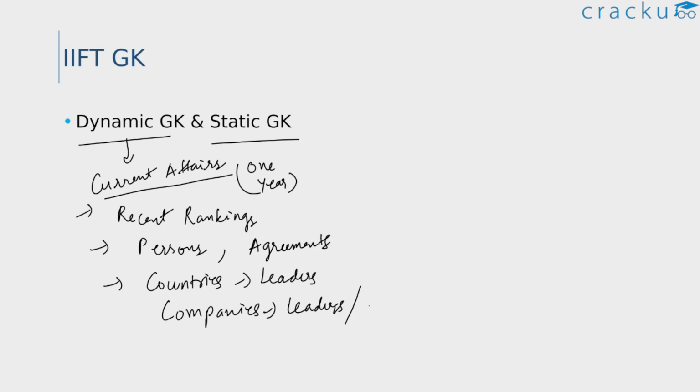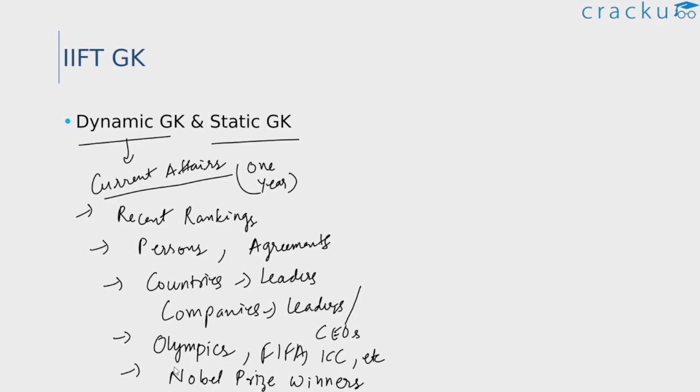or CEOs. Also do learn about the venues that have been selected to host the Olympics, Commonwealth Games, and the major tournaments such as the FIFA World Cup, the ICC World Cup and so on. And also do read about things such as the Oscar winners, the Nobel Prize winners, especially in the past 1 year. Also, instead of just skimming through the list of winners, try to know about the work for which they were awarded. And yes, do have a thorough knowledge about the recent initiatives taken by the Indian government, and also read about the events that India hosted in the past 6 months. And as mentioned, do read about the heads of various companies, the current CEOs.